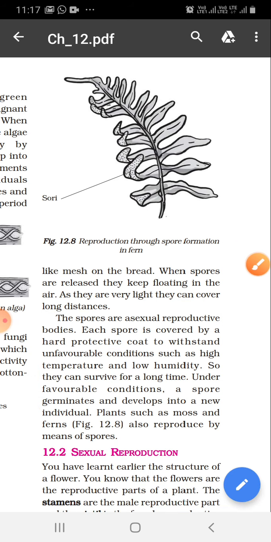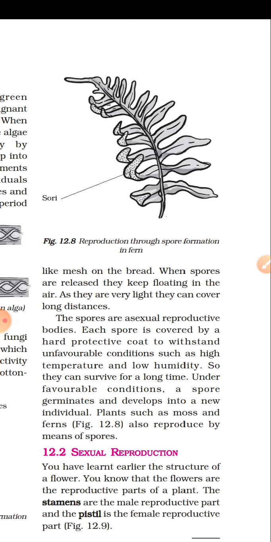So plants such as moss and ferns also reproduce by means of spores. So I hope all of you are able to understand how plants reproduce by the asexual reproduction method.